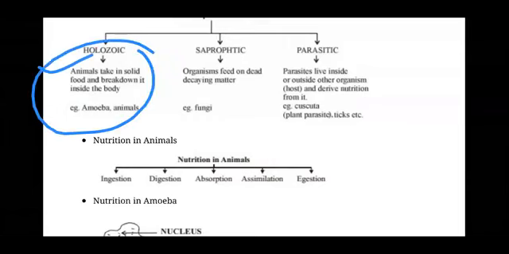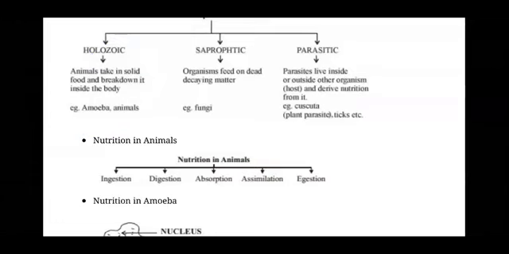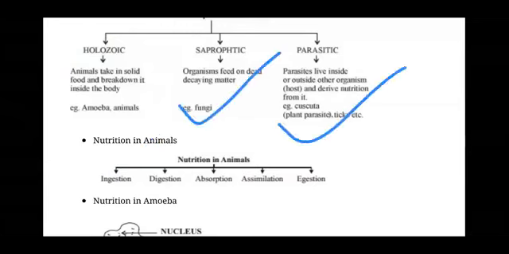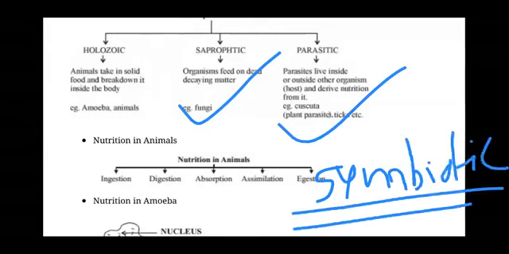We will discuss it in tomorrow's lecture, but today I will just tell you the headings of those processes: ingestion, digestion, absorption, assimilation and excretion. मतलब खाना हम अंदर लेते हैं, that gets digested, that gets absorbed, then gets assimilated, means gets utilized, and undigested waste is removed out. So that exactly happens in the holozoic mode of nutrition, which never happens in saprophytic, parasitic, and not even in symbiotic mode of nutrition. The fourth type is symbiotic.